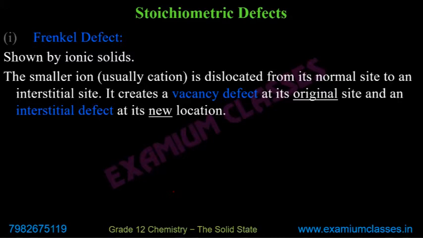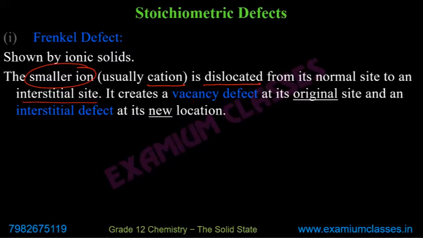And it is actually similar to vacancy and interstitial defect. I'll explain why. The smaller ion, which is usually the cation, is dislocated from its normal site to an interstitial site.